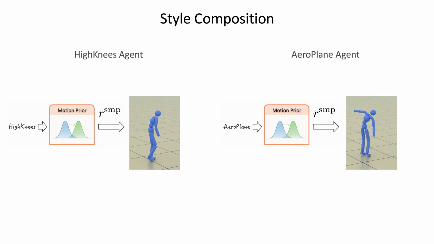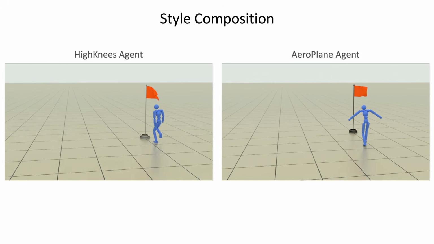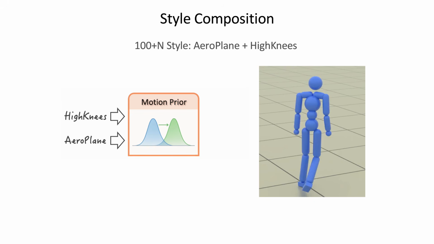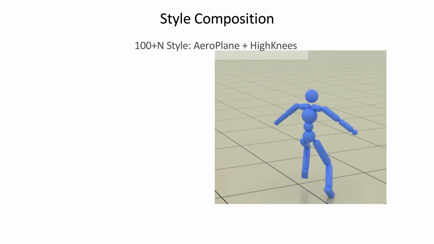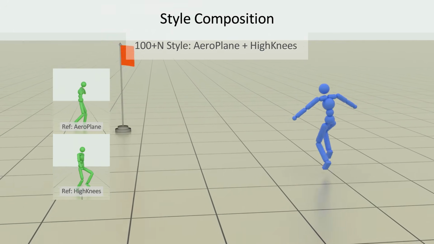Furthermore, we can use SMP to create new motion styles without data by blending the predictions from different styles. Here we blend the priors for the high knees and airplane style, and the agent learns to move towards the target with arms spread wide, and knees lifted high.